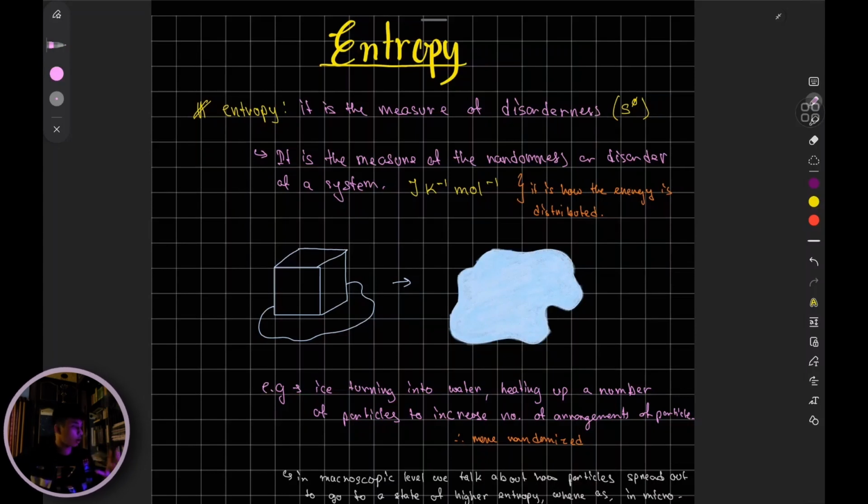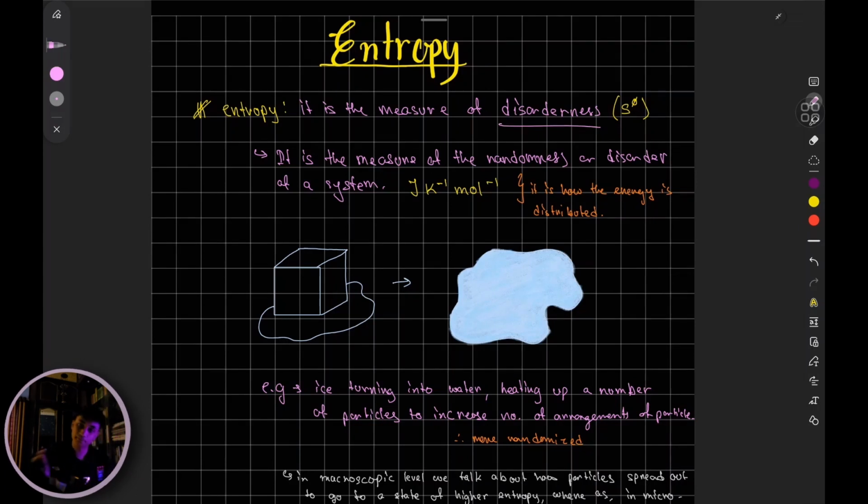And this is a common phenomenon if you pay attention to simple things in nature. Let's say there's a cube of ice over here, and if it melts, what you're going to notice is it's going to spread out. It's not going to remain in its cubic shape. It's going to spread out and you're going to notice its entropy has increased. Why has its entropy increased? Because it is in a state of increased disorderness.